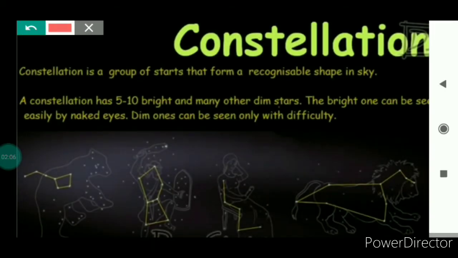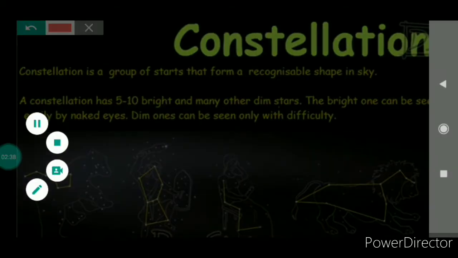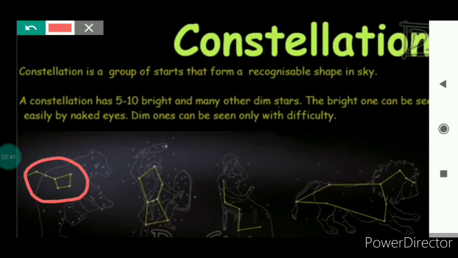As I told, a constellation consists of many bright stars and dim stars. These yellow ones are the bright stars of this constellation. When these bright stars and dim stars are combined together, they resemble the shape of a great bear. That's why the name is Ursa Major. The Indian name of this constellation is Saptarishi. If the bright stars are joined together, they resemble the shape of a Big Dipper.